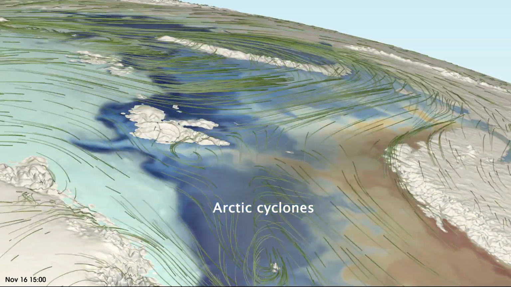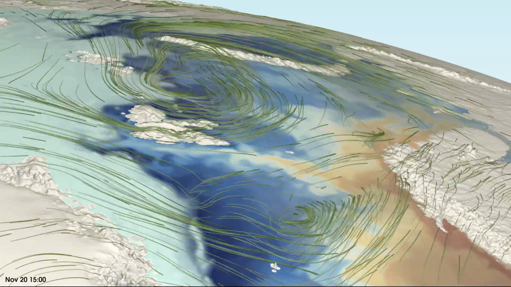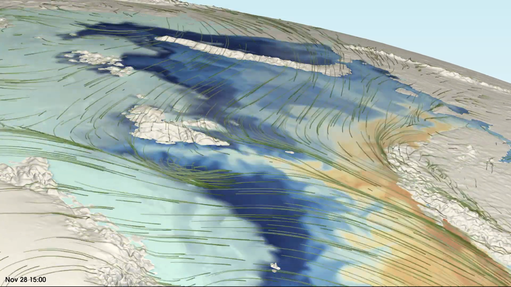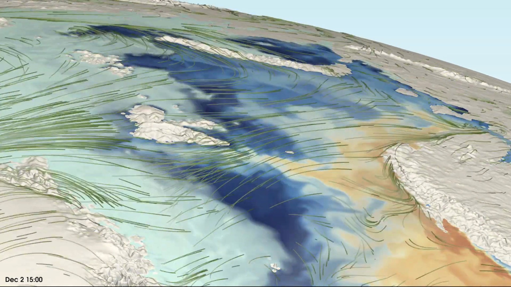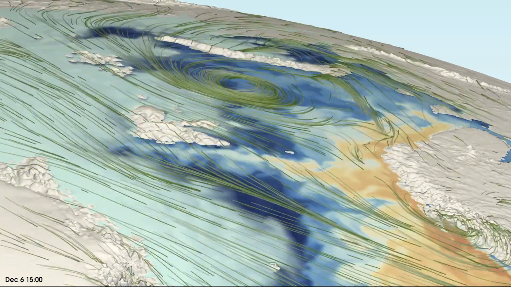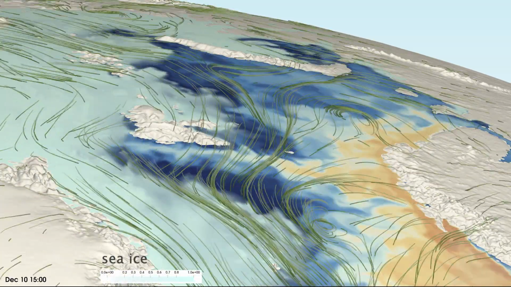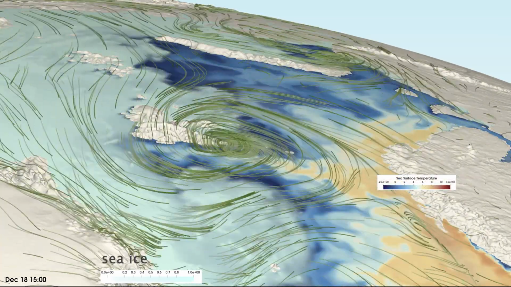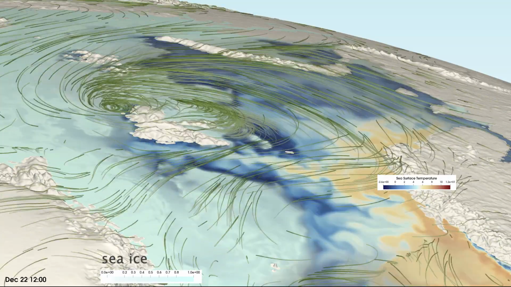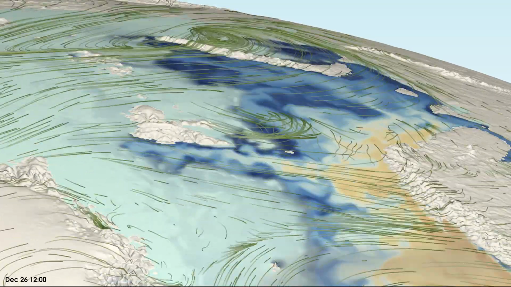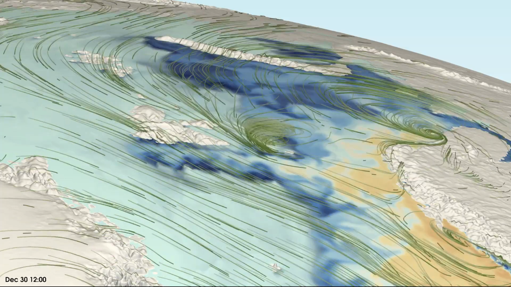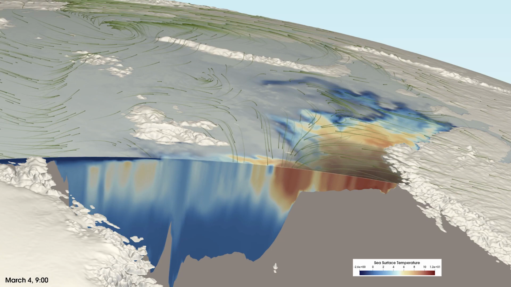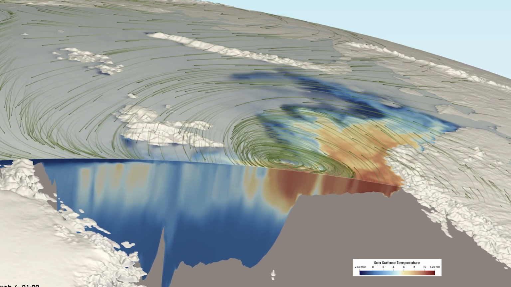These visualizations show results of the coupled ocean, atmosphere, and sea ice components of E3SM Arctic. In them, the effect of strong cyclonic winds on the ocean surface temperature are made visible using path lines in the atmosphere. Varying thicknesses of ice are shown by varying the transparency of the ice layer over the ocean, simultaneously showing the relationship between ocean surface temperature and sea ice. In one clip, the temperature through the depth of the ocean is shown on a particular transect of interest.